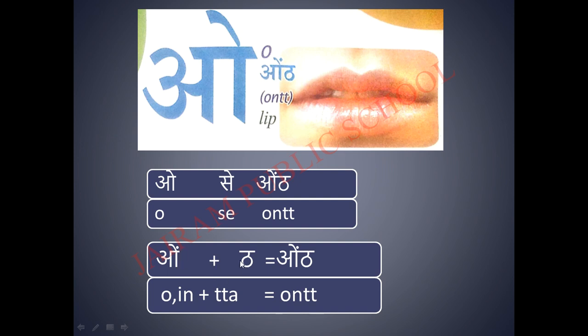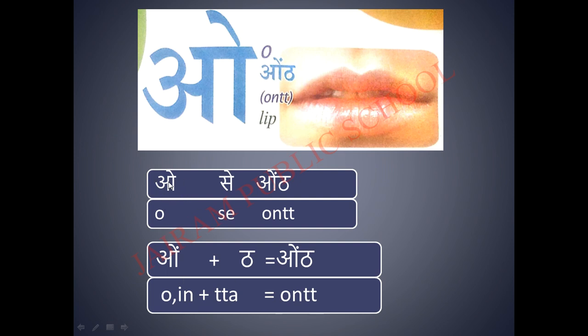On plus ta, we will get this word ont. To explain this letter, I have given here O separately and n sound separately. Listen carefully.